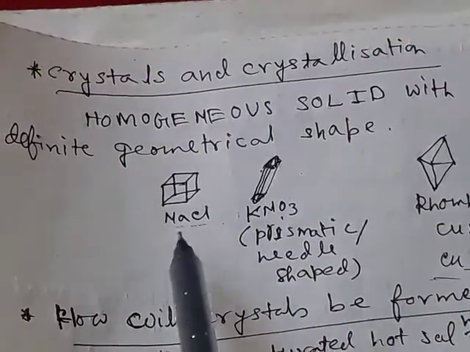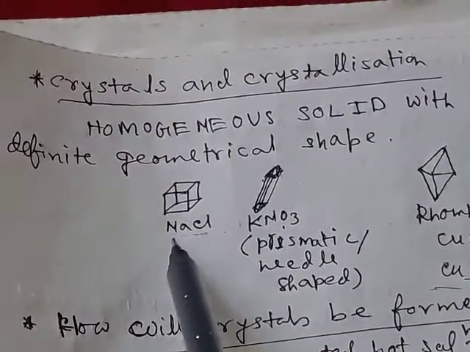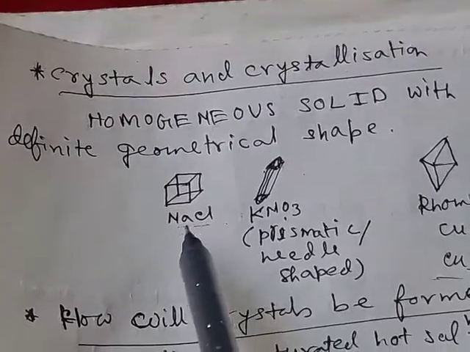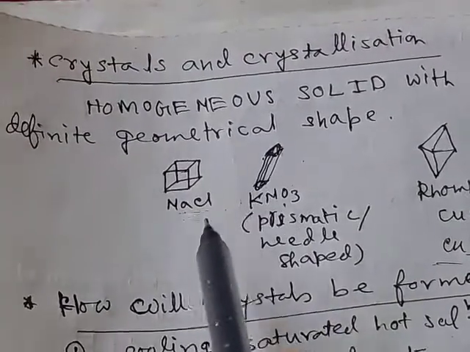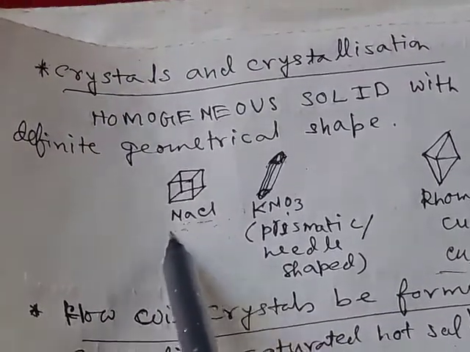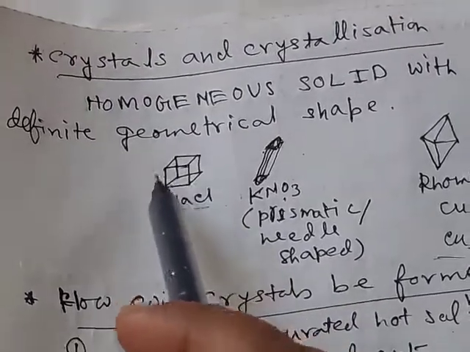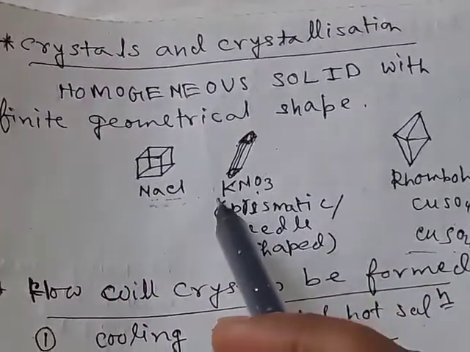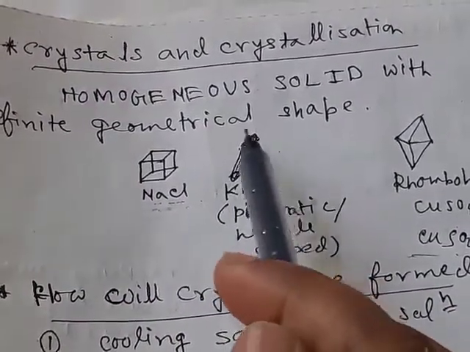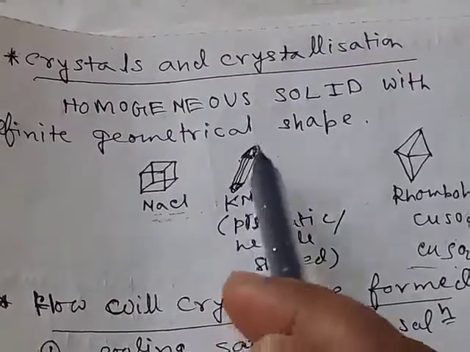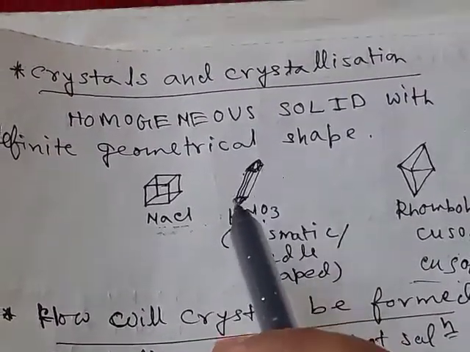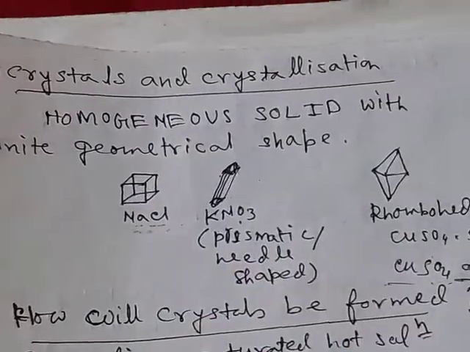Crystals have definite shapes, but for all substances crystals are not of similar shape. For sodium chloride we get cubic shaped crystals. For potassium nitrate we get prismatic, needle shaped crystals.